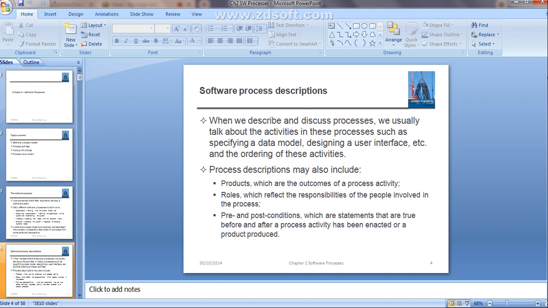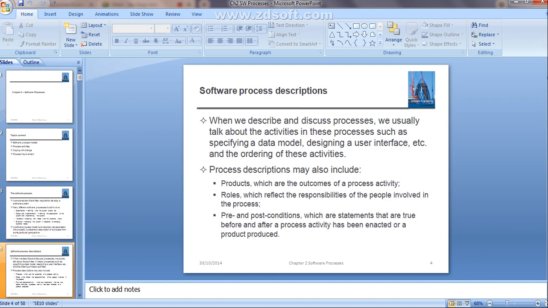Before the architecture design begins, the precondition may be that all the requirements have been approved by the customer. Yes or no? You need to take the customer requirement first, then only you can do the architecture design for that particular software product.